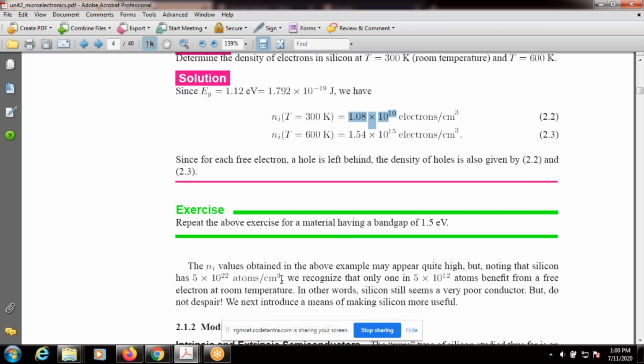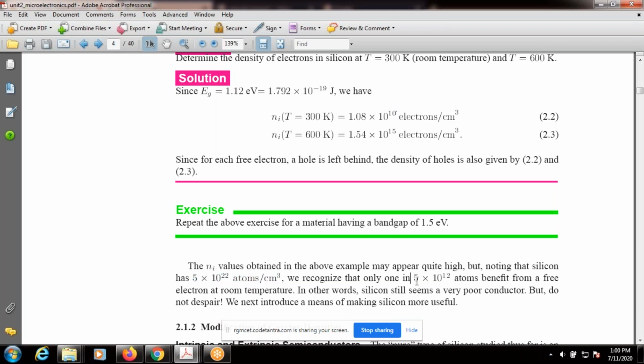Come to the property of silicon per cubic centimeter. How many atoms are there here? 5 into 10 power 22 atoms. If each atom released at least one electron, then you would get a large number of electrons here. But that does not happen at room temperature.